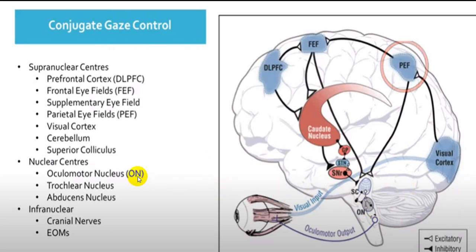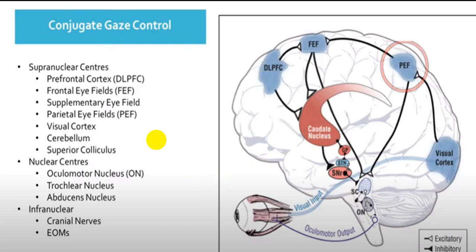From there they connect to the oculomotor nerve, trochlear nerve, and abducent nerve, and we'll discuss that in detail as we come across those gaze disorders. The fibers from the oculomotor, trochlear or abducent nuclei which supply the extraocular muscles are called the infranuclear pathway.